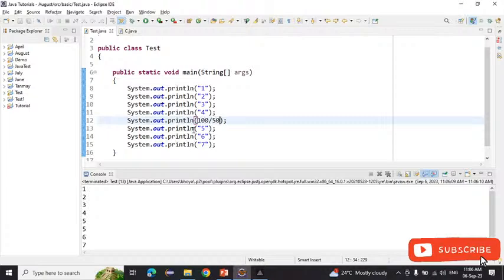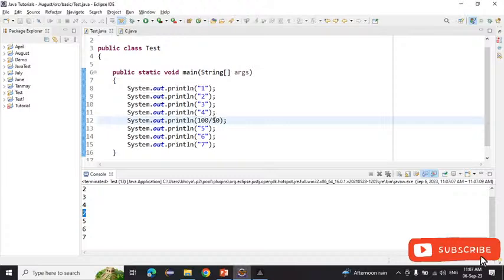Why bro, 100 divided by 50, 2 we will get here. How will we get ArithmeticException? See, if I run this one, simply we will get 1, 2, 3, 4, and again 2 here, then 5 6 7.